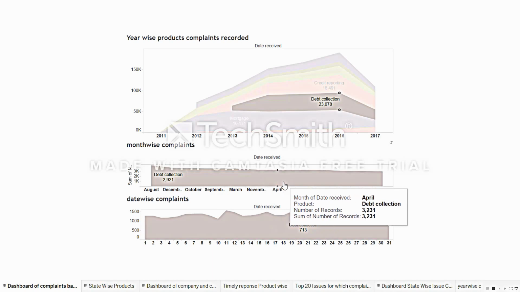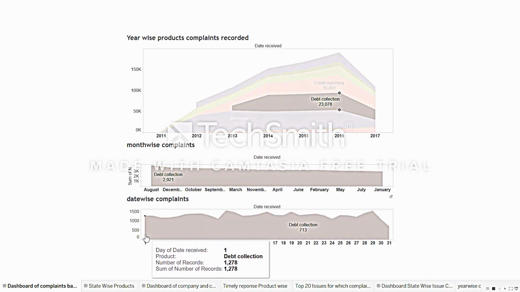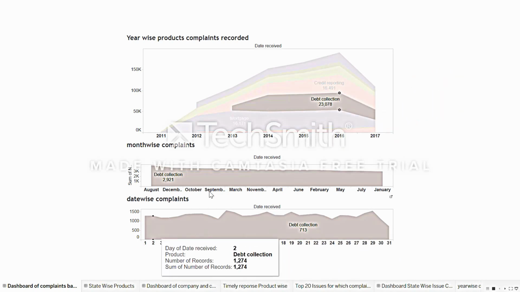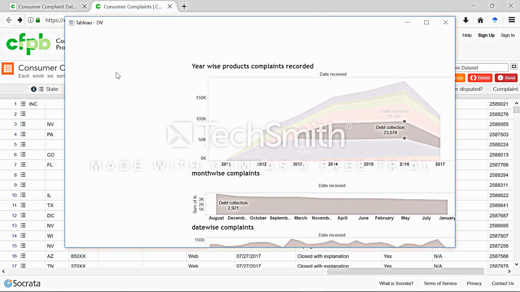We can describe it month wise, and for a particular date, 1,278 were the complaints recorded. So this tells us the bifurcation of the complaints recorded in a particular year, month, or date. So this is our first use case.